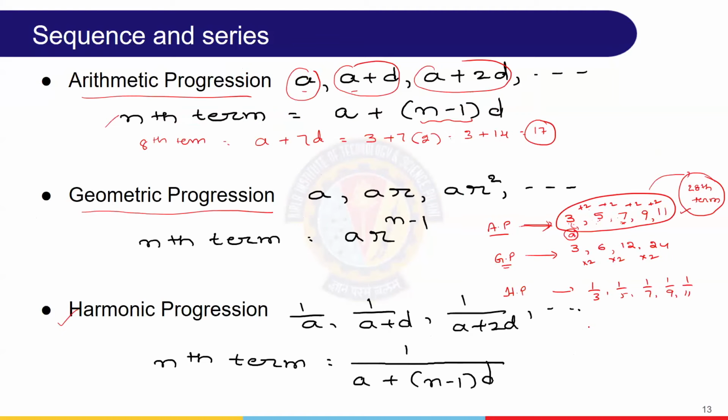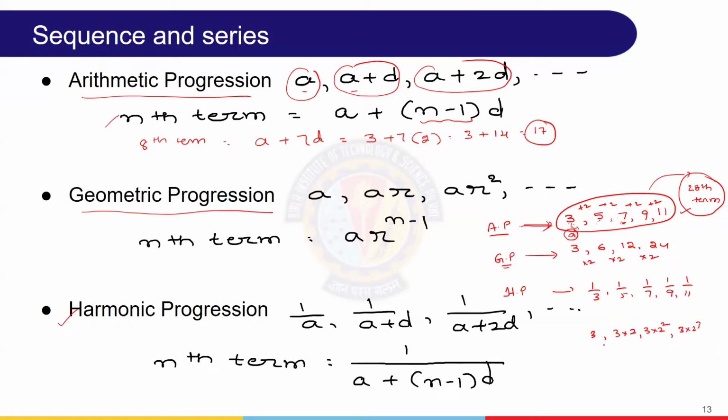When we talk about multiplication, if you see here, it is 3 into 2. Next, when we go further, it is 3 into 2 squared, because we are multiplying again. So the first term is 3, next is 3 into 2, next is 3 into 2 into 2, that is 2 squared.